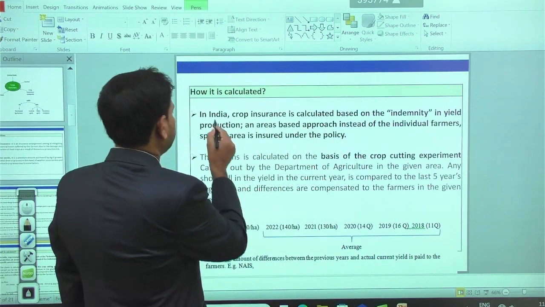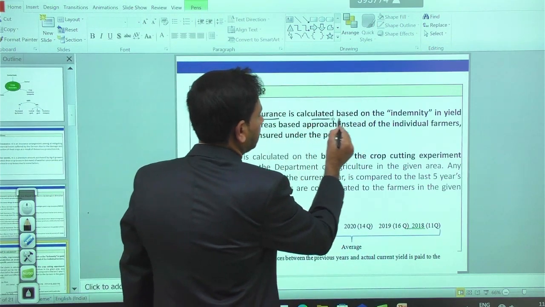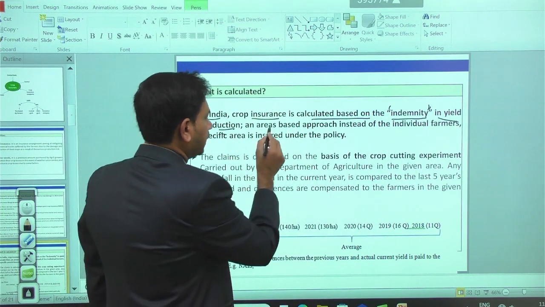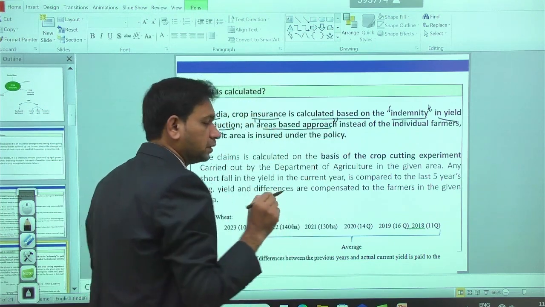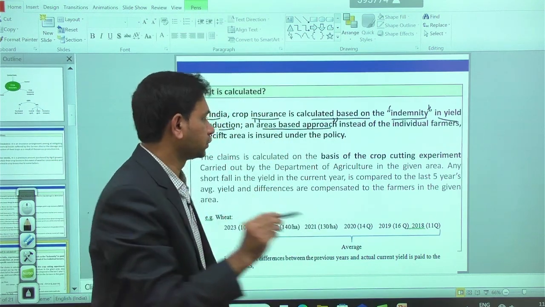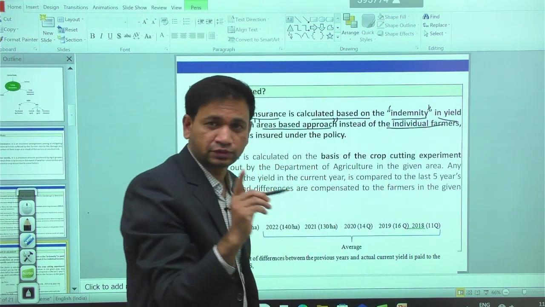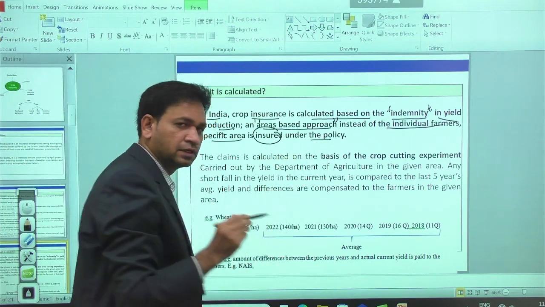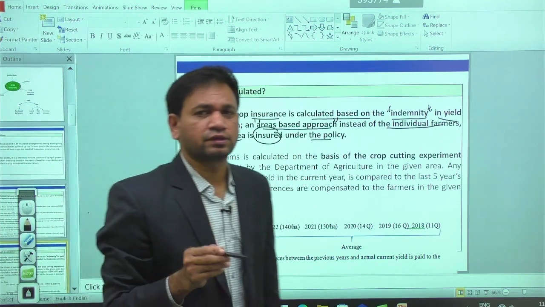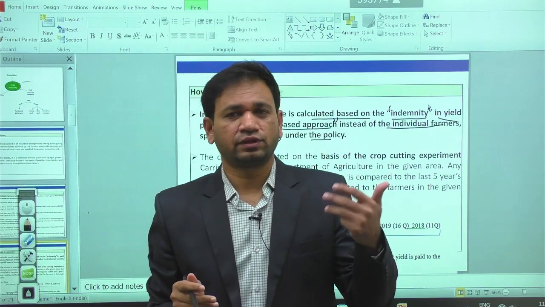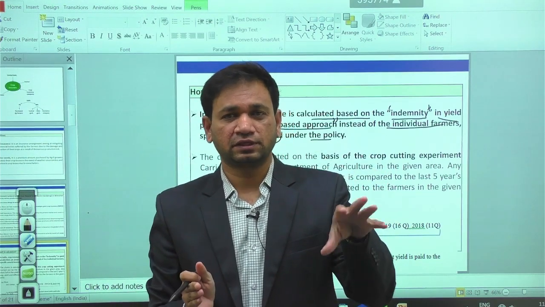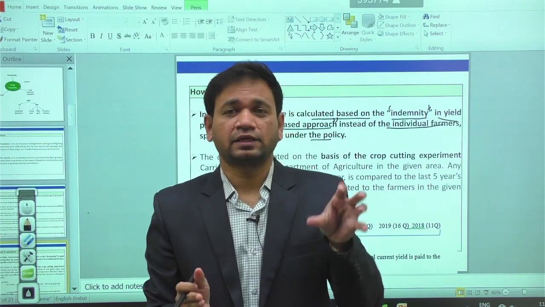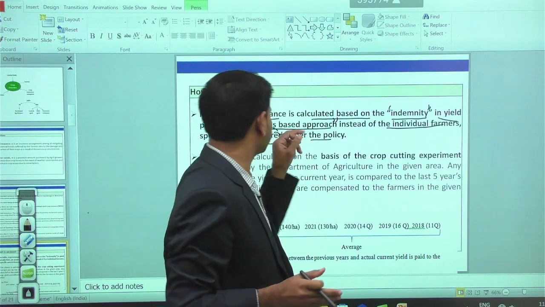Again, in India, crop insurance is calculated based on the indemnity in the yield production. That is, it follows the area based approach. You have to remember that presently we are following the area based approach instead of the individual farmers approach. In that case, the specific area is insured under the policy. But in the case of the Fasal Bima Yojana, now we are using the satellite, we are using the remote sensing technique to analyze the damages in the canopy. Through that also compensation is given to the regional farmers. But analyzing the damages is based on the area based approach only.